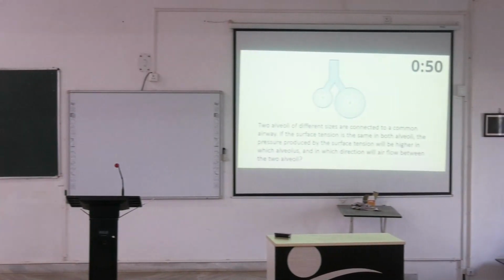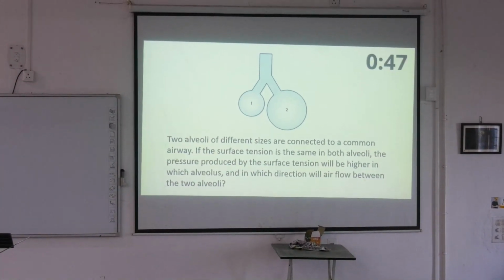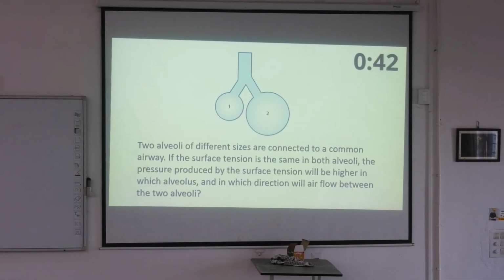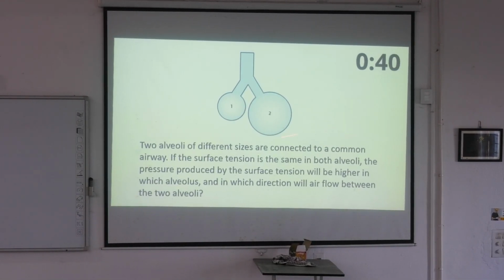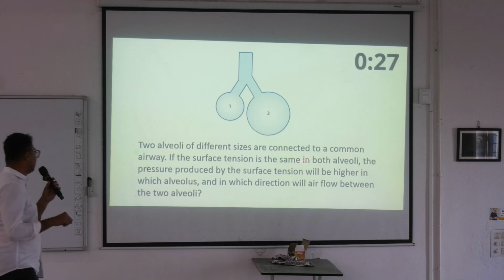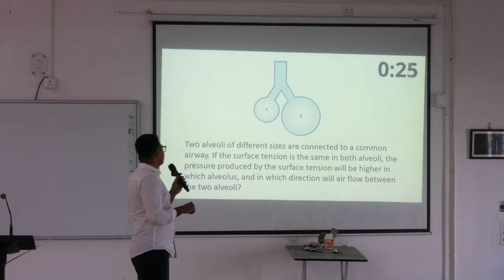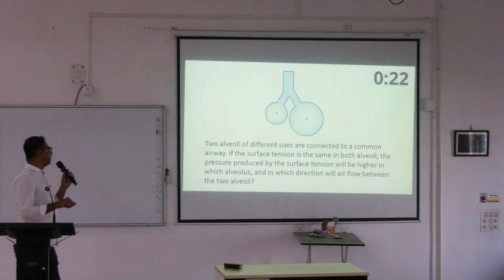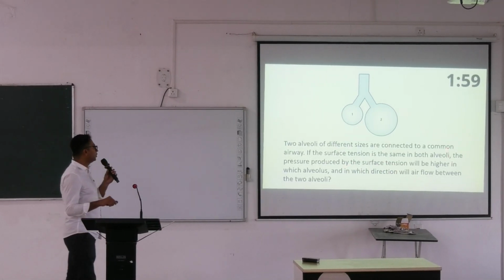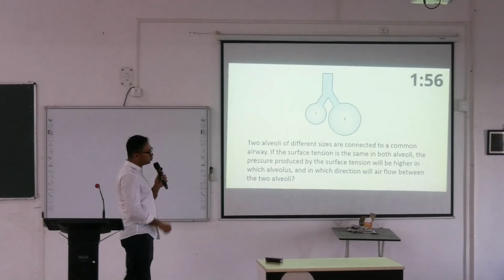So এখানে এই পিকচারে দেখানো আছে দুটো alveoli, right? And they are interconnected, right? These two alveoli are interconnected. Okay? Now the question it is asking, two alveoli of different sizes are connected to a common airway, right? If the surface tension is same in both the alveoli, the pressure produced by the surface tension will be higher in which alveolus and in which direction air will flow between the two alveoli.